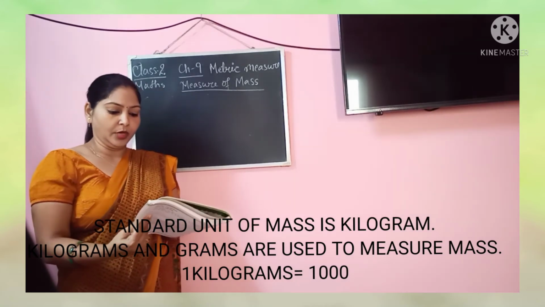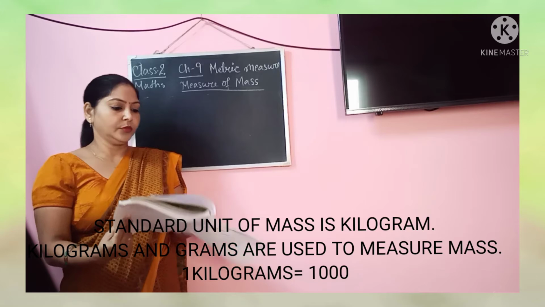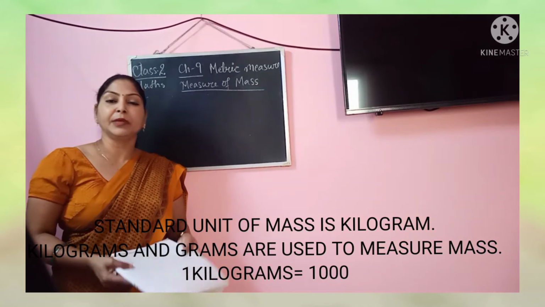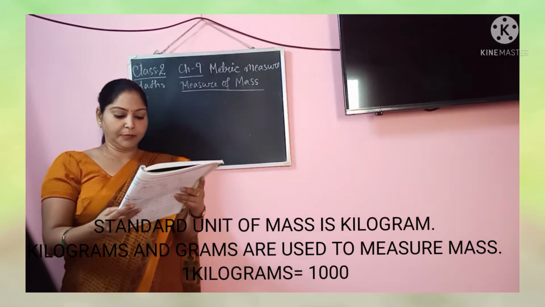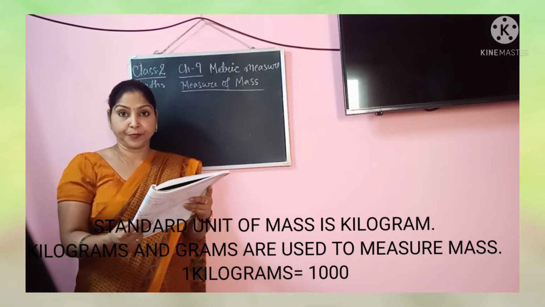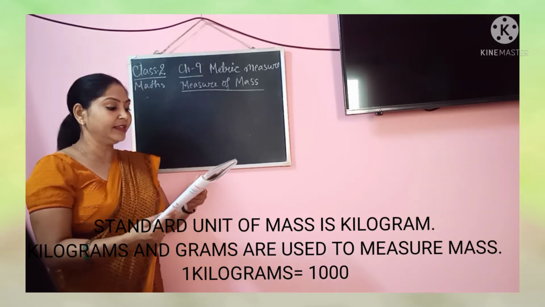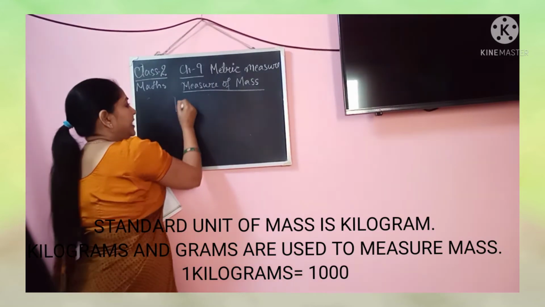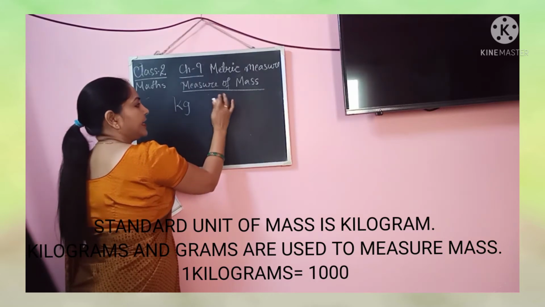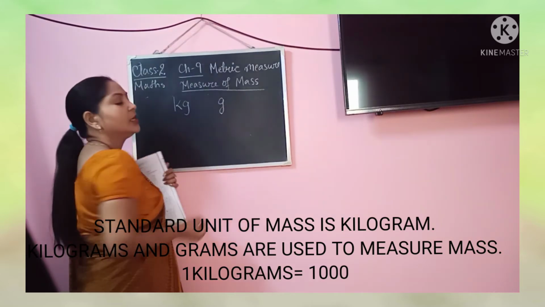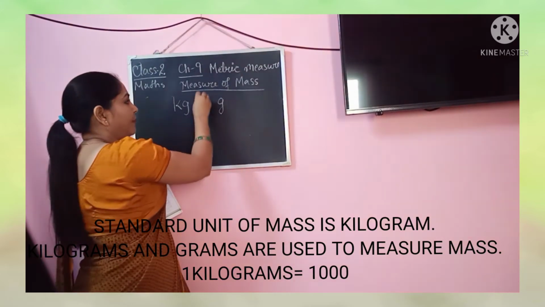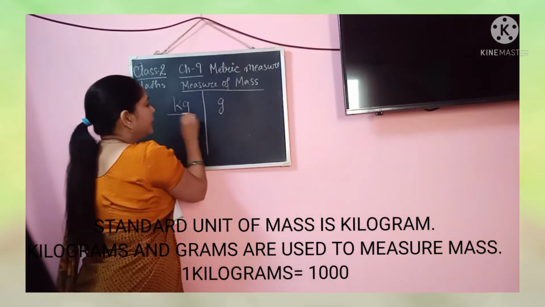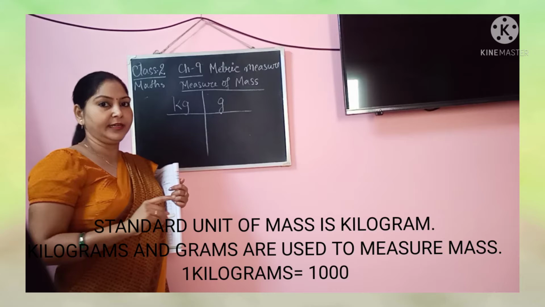Now, coming to the type of questions which we do using gram and kilogram, let us see on page number 128. Find the sum. As we know, in order to measure mass, we use kg and gram. For gram, you use small g. As I have already taught you in earlier classes, you are using boxes, so please use each box to write one digit.